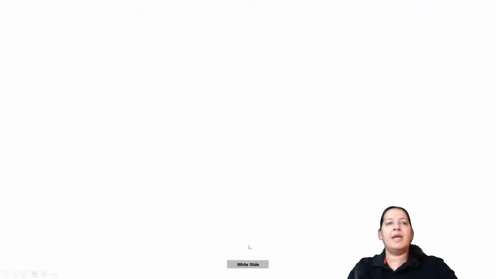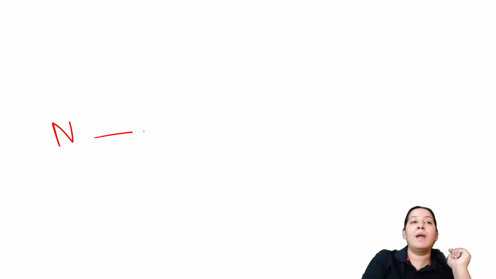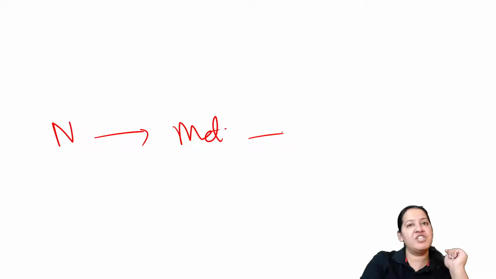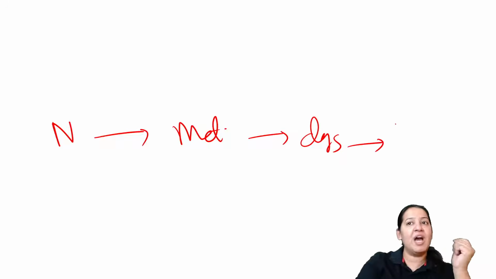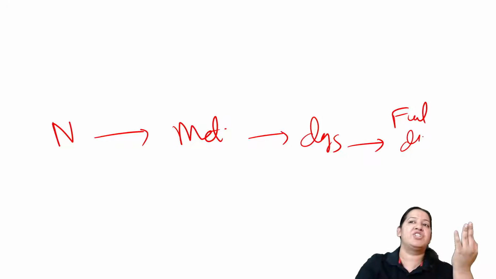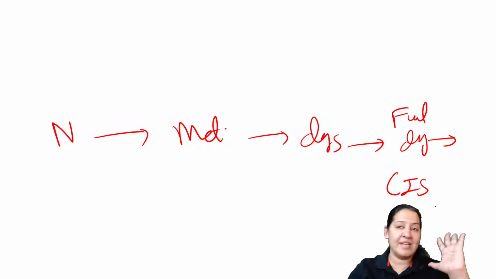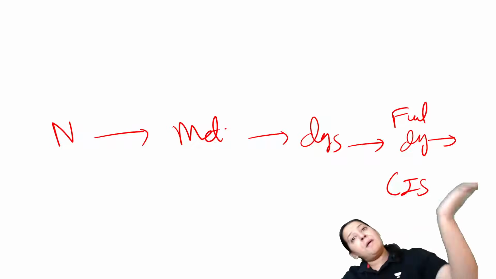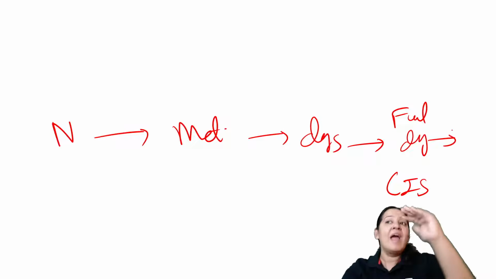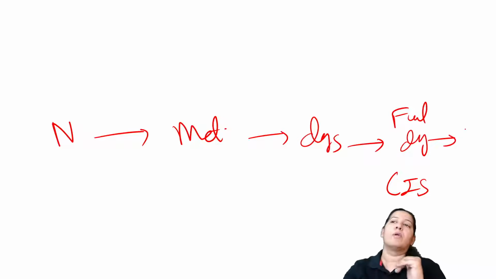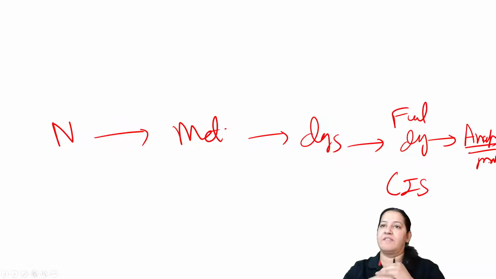So what is the summary? Initially, first there is normal. Normal leads to metaplasia. Metaplasia leads to dysplasia. Dysplasia leads to full thickness dysplasia, which is known as carcinoma in situ. Till now the basement membrane is normal. Now the basement membrane is breached. It is broken down and the dysplastic cells will move down, and it is known as anaplasia. Anaplasia is malignancy and it is irreversible.